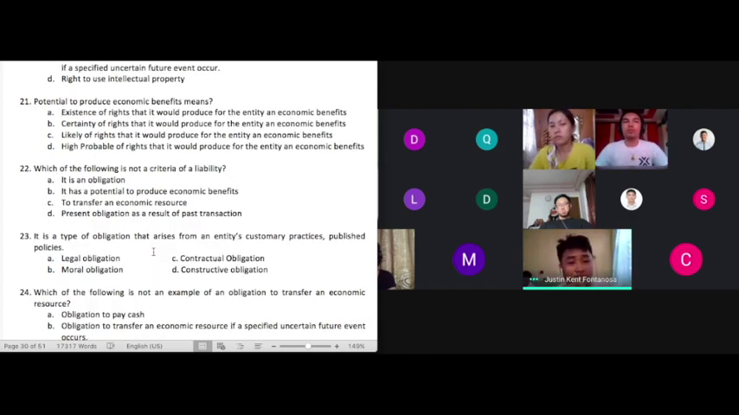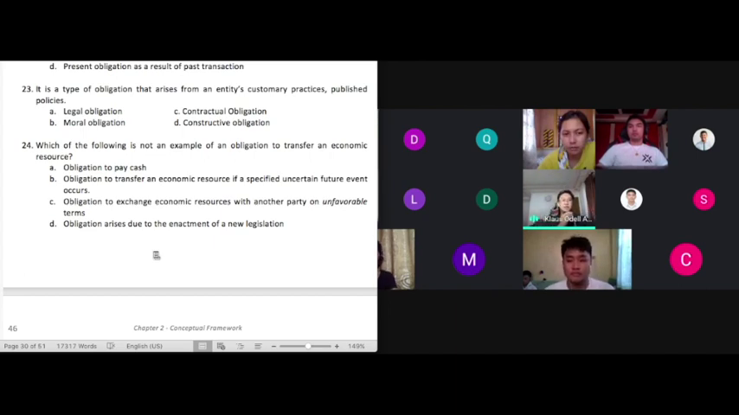Number 21. Potential to produce economic benefits means the answer will be A. Existence of right that it will produce for the entity an economic benefits. It is letter A because it does not need to be certain or even likely that the right will produce economic benefits. But what is necessary is the existence of the right. Okay, so that would be correct. Let's have number 23.